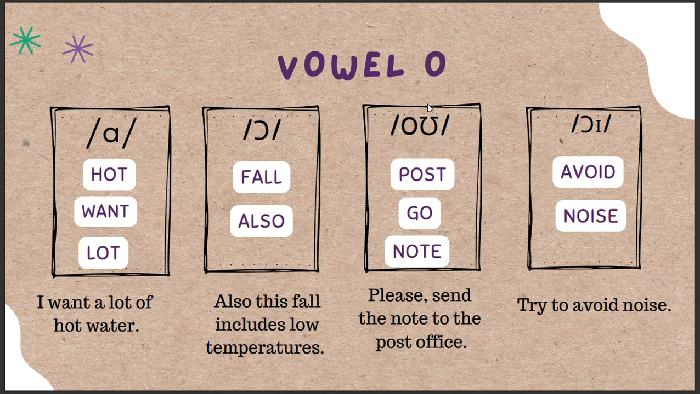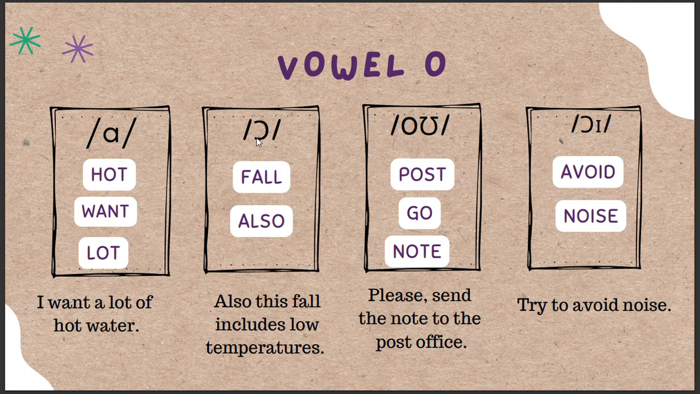In vowel O, we have this. The first one is long vowel sound. Lips are like yawning, like in hot, want, and lot. Example, I want a lot of hot water.